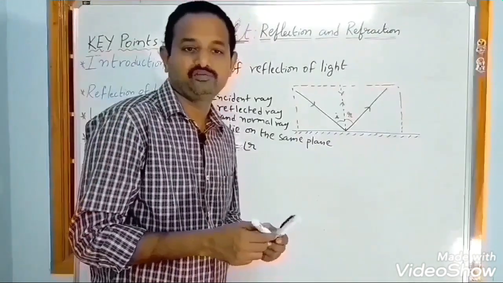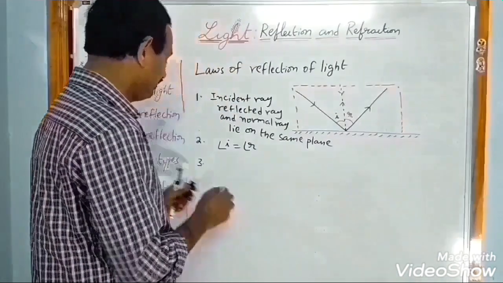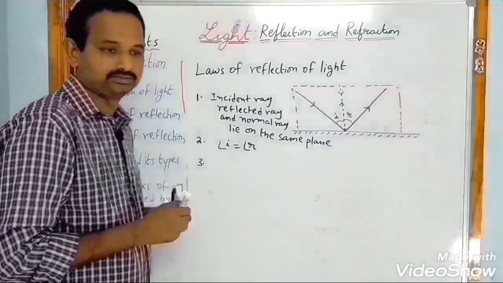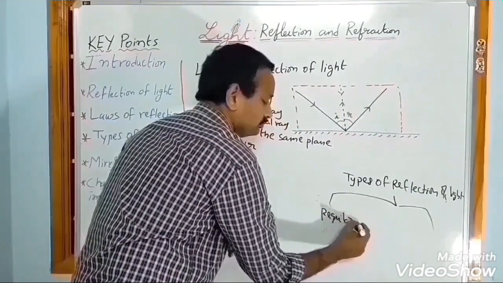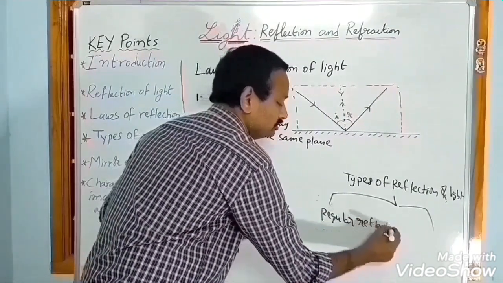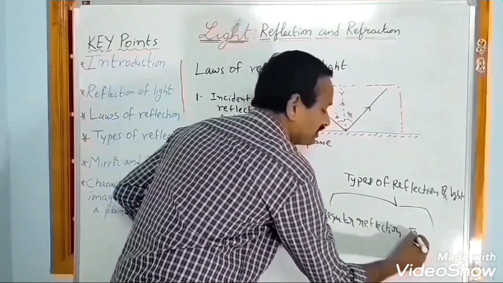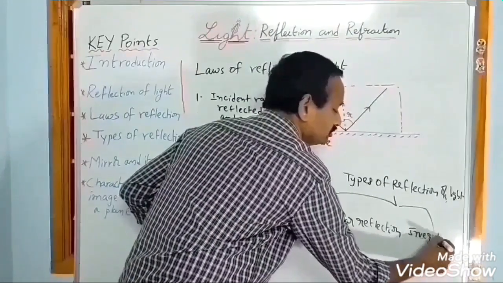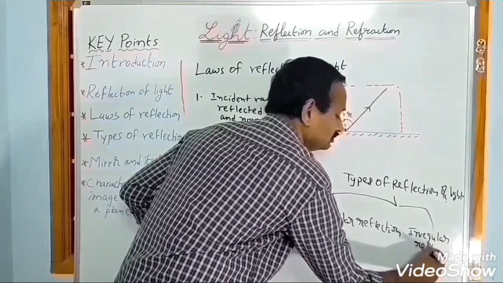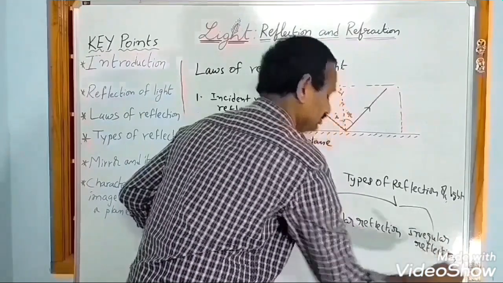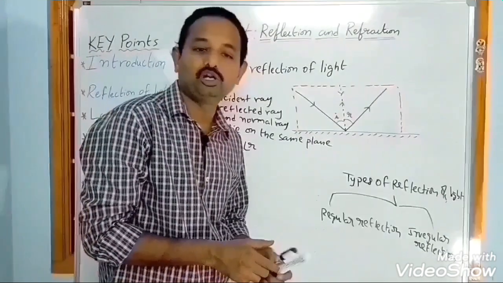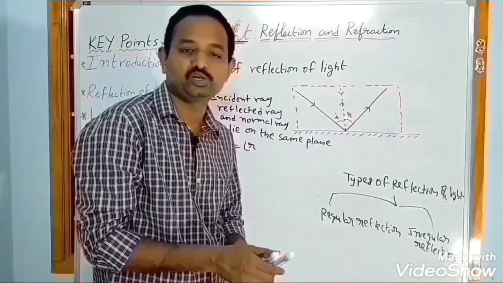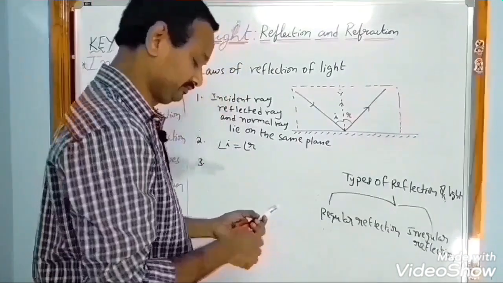Next, types of reflection of light. We have two types of reflection of light: regular reflection and irregular reflection. If reflection takes place on a smooth, highly polished surface, such reflection is called regular reflection.